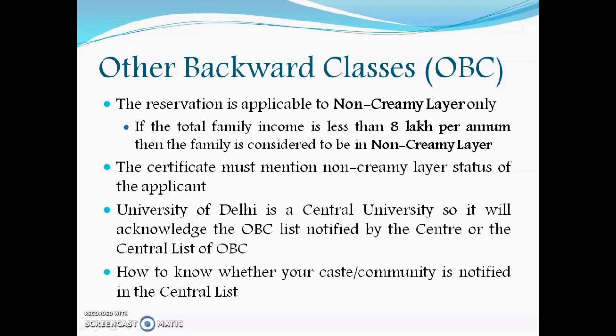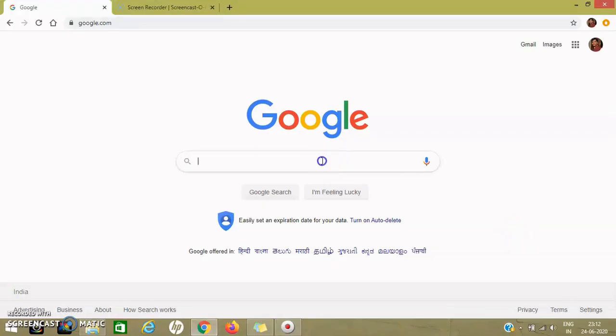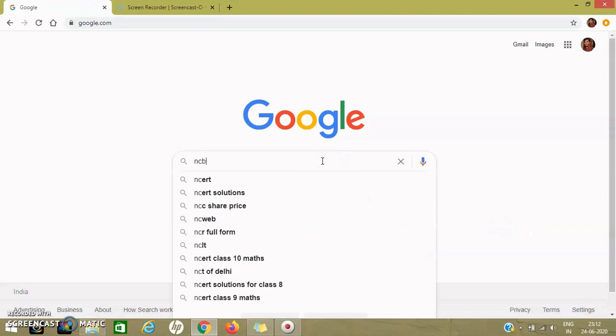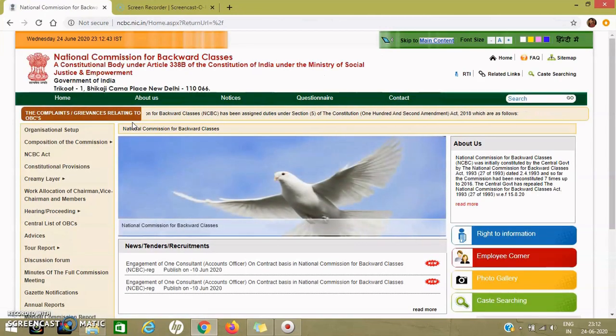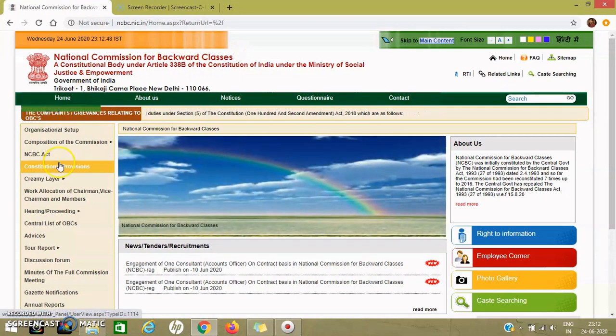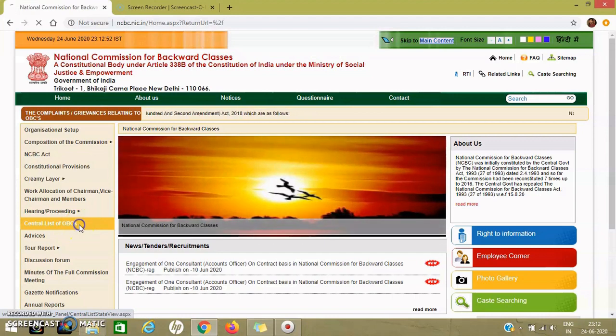Now, how do you know whether your caste or community is notified in the central list? Just type NCBC. There will be many search results, but this is ncbc.nic.in. So we understand that this is the official website of Government of India. Here, this is the National Commission for Backward Classes. On the left side, you will be able to see the central list of OBCs.